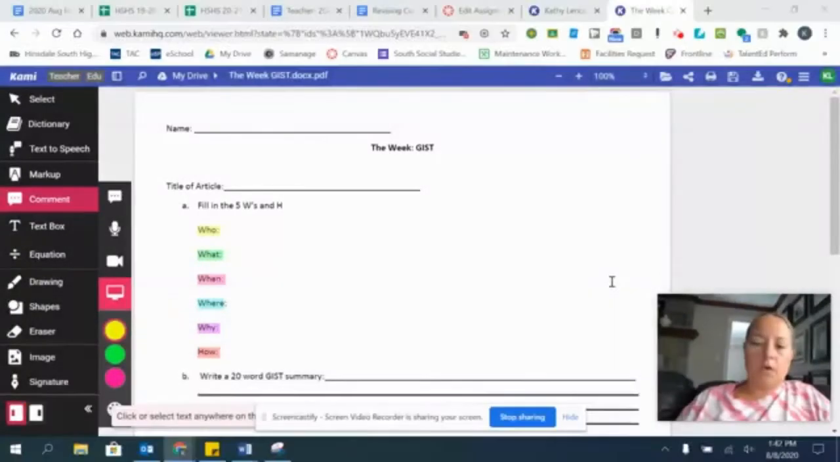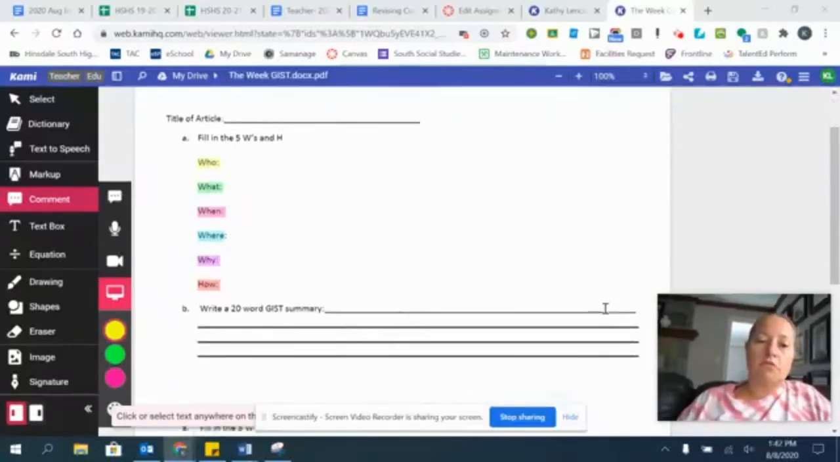I'm going to give you a really quick tutorial on how to complete a reading strategy that we're going to use this week. It's our first strategy and it's called the gist. A gist asks you to basically be able to summarize what you're reading in an article, showing that you really understand the main points of the article. In order to do that, there are two different parts.